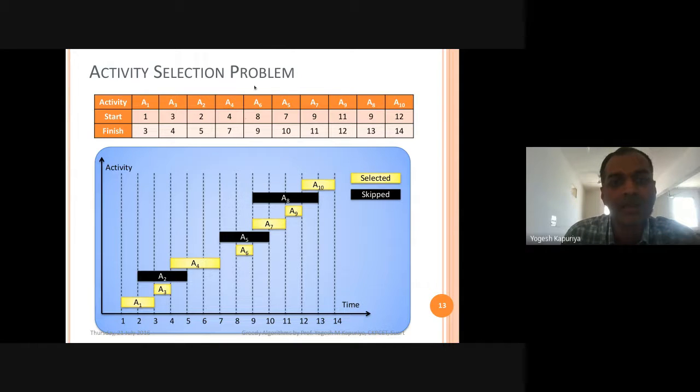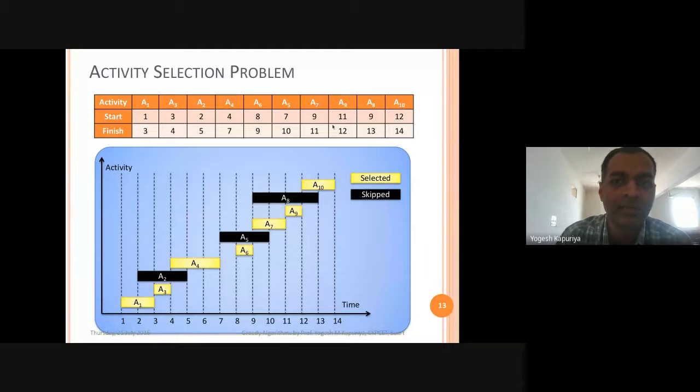Again, next in the sequence is A6. Now, when you have A6 over here, then you will check again, 8 is greater than 7. So A6 will be scheduled. Then in our sequence comes A5. Right, so its start time is 7, finish time of A6 is 9, so it cannot be scheduled, so A5 will be skipped. A7, 9 greater than or equal to 9, so A7 will be scheduled.